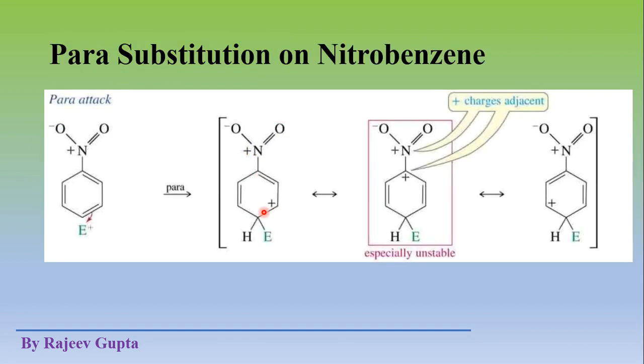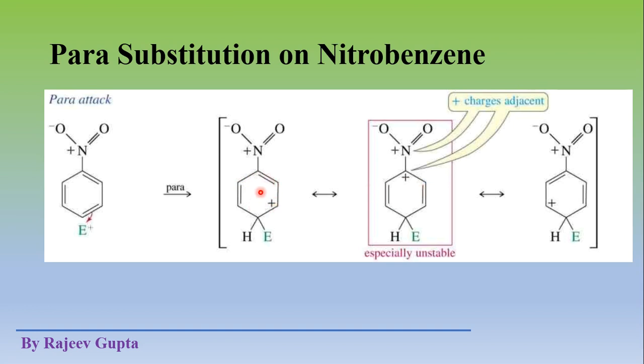Now see the second condition where the electrophile attacks the para position. We show the electron movement from this side to here. These pi electrons form a sigma bond to the electrophile with the carbon atom at the para position. Now the positive charge goes to this meta position and we can show conjugation of these two pi bonds with this positive charge.